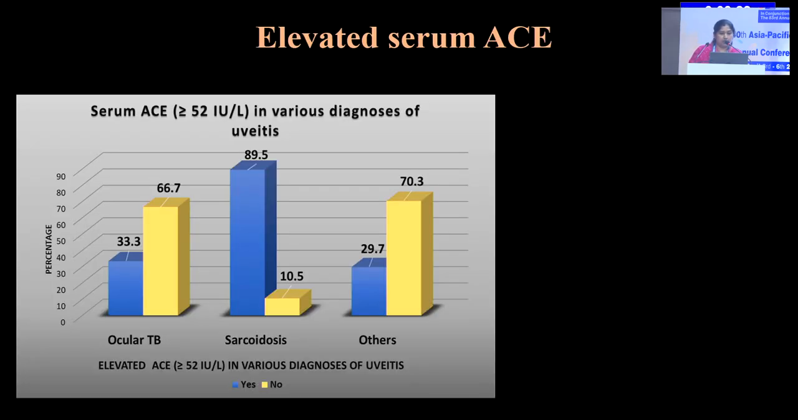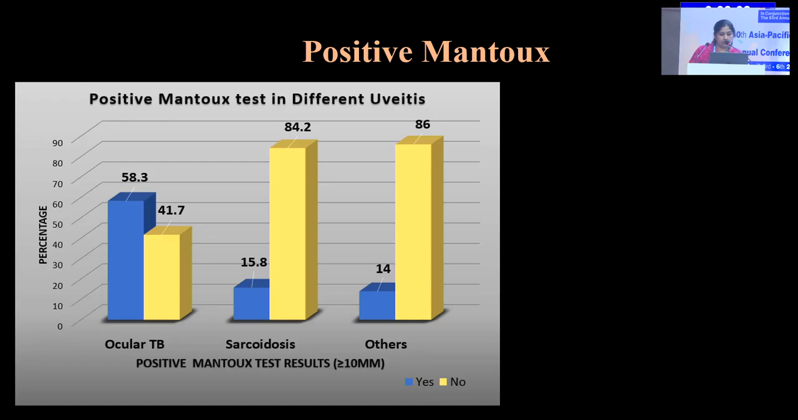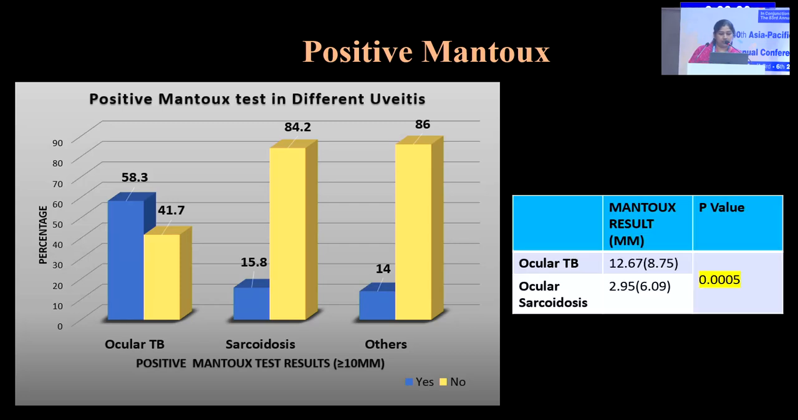Serum ACE was found to be elevated in 89.5% of the sarcoidosis sample and only in 33% of the ocular TB patients. The mean value was 76 in sarcoidosis and 50 in tuberculosis, which was statistically significant. Mantoux was positive in 58% of the ocular tuberculosis patients and only in 15% of the sarcoidosis patients. The mean value was 12 in TB and 2.95 for sarcoidosis, which was significant.